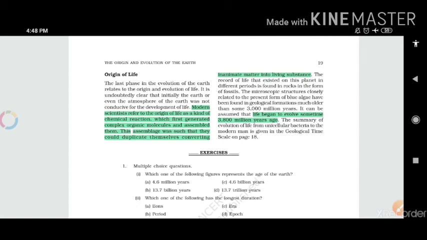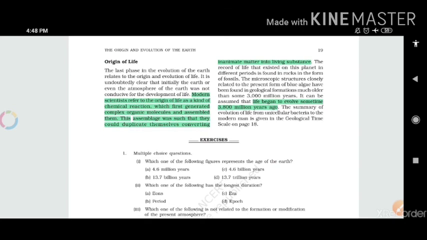This process went on further and gave a boost to modern and complex life at that time. So we can conclude that life began to evolve sometime 3,800 million years ago. So we can easily say that 3,800 million years ago life was formed on the earth, and we have actually seen that in the geological scale on the previous page.